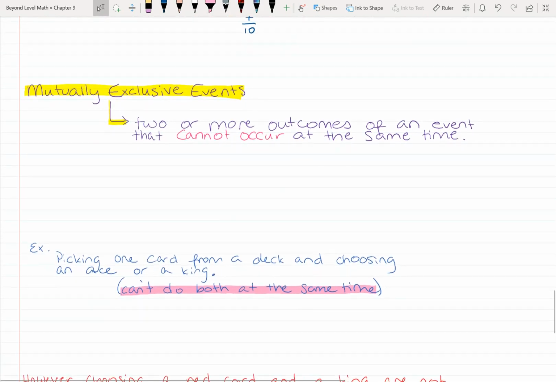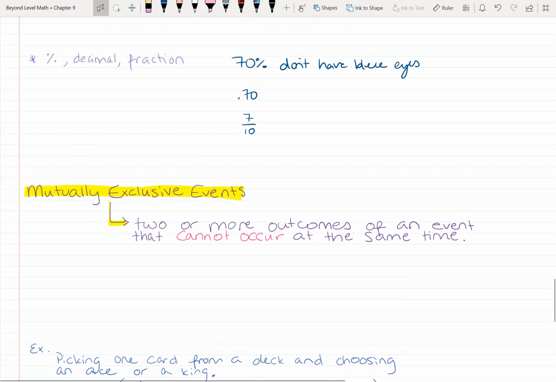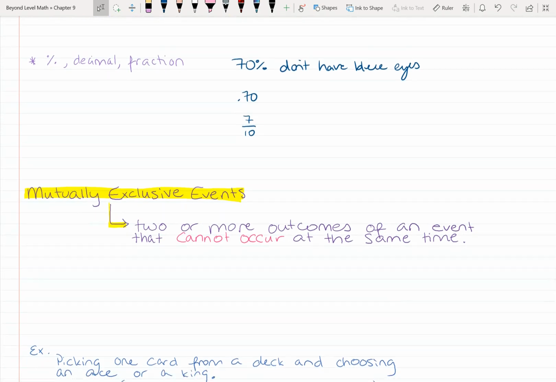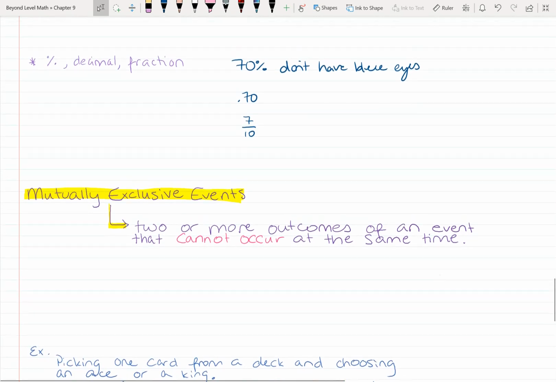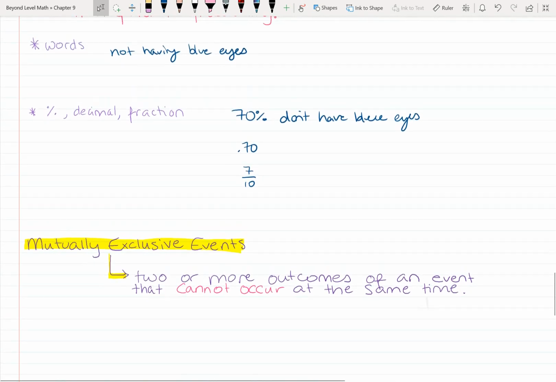Mutually exclusive events. 2 or more outcomes of an event that cannot occur at the same time. So this one's different than complementary. Complementary is this or that. Mutually exclusive means, also complementary events are mutually exclusive, right? But it would be more like, instead of saying what's the complement, it would say, are these two mutually exclusive?